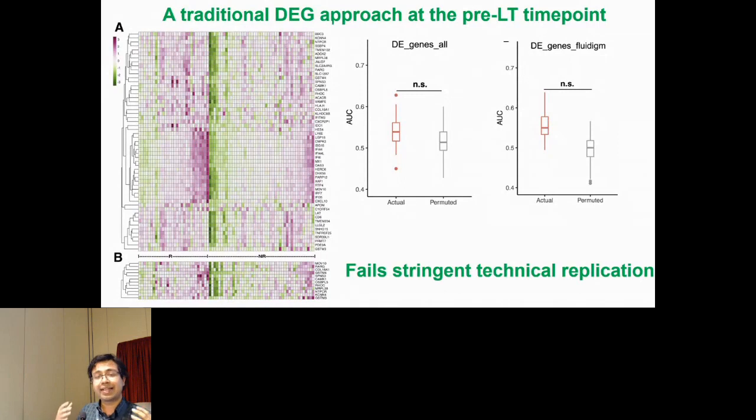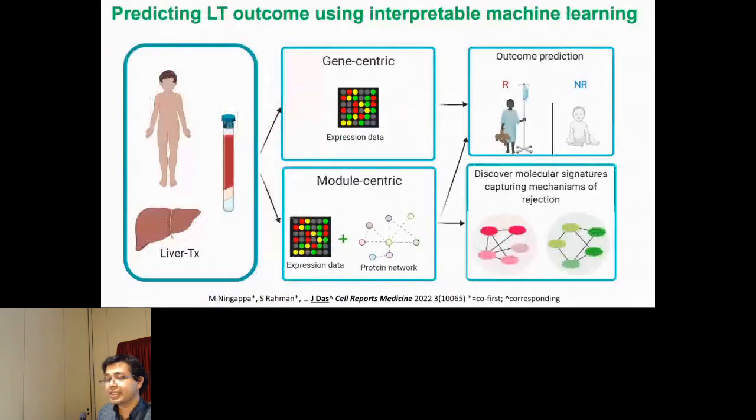So we said, well, there is clearly something going on here. The effect sizes are really weak. This is in the peripheral compartment. We need an approach that takes into account all of this. So rather than using a gene-centric approach, we propose to use a network or a module-centric approach.